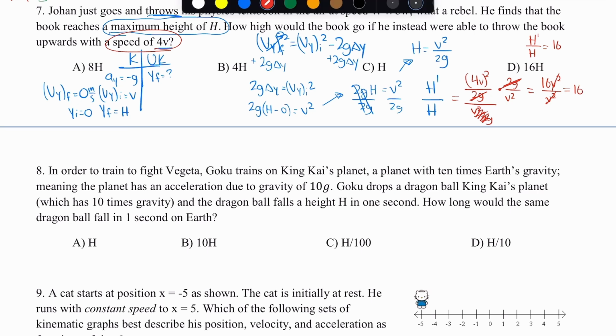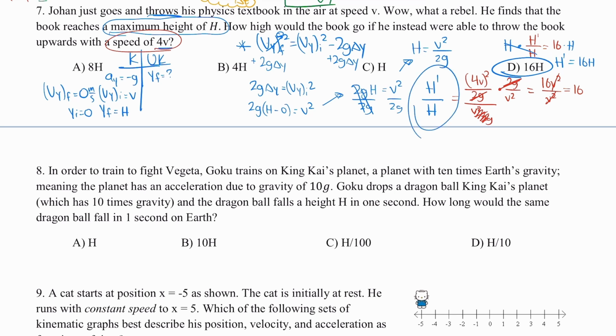because the 16 is left over. The answer is already given to you here, because when I multiply the original height h to both sides, that means h prime, this new height with the adjustments made, is equal to 16 times the original height, letter D. So these problems are a bit different, but all that you need to do is find the equation that describes the motion, just like the way we would normally solve kinematic problems. But what you do in these types is that you're finding the ratio of some variable prime divided by the original variable. And you're looking specifically for a number that describes how it changes.